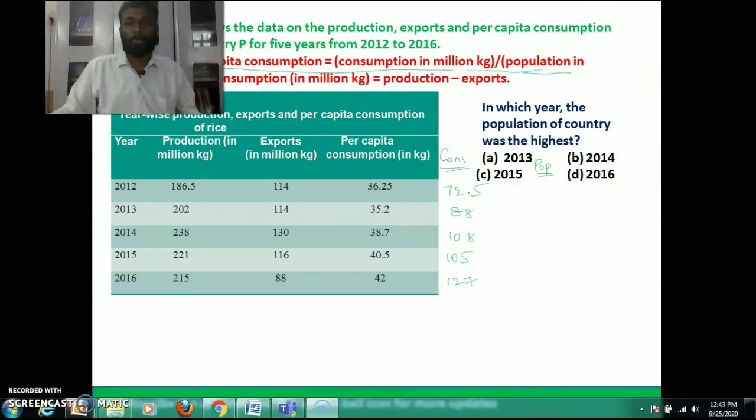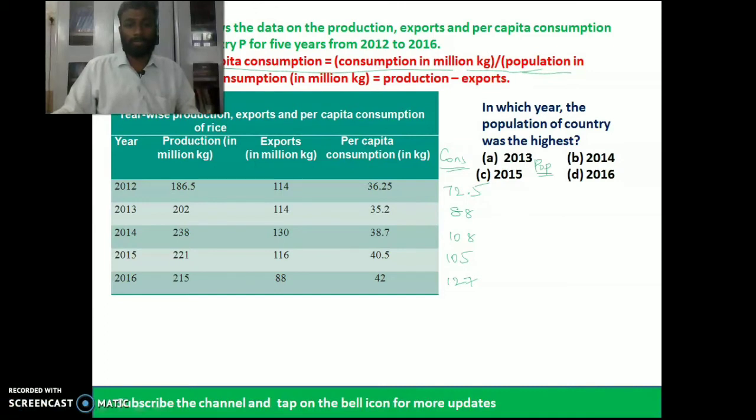So we need to find the value of population. Since they have given options 2013, 14, 15, 16, four years is enough. They have given per capita consumption, which is consumption in million cages by population in million.